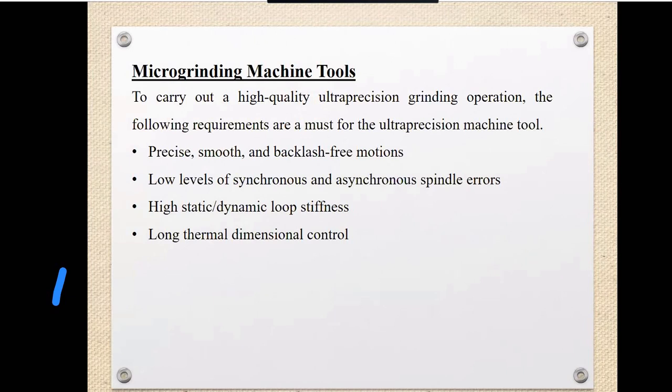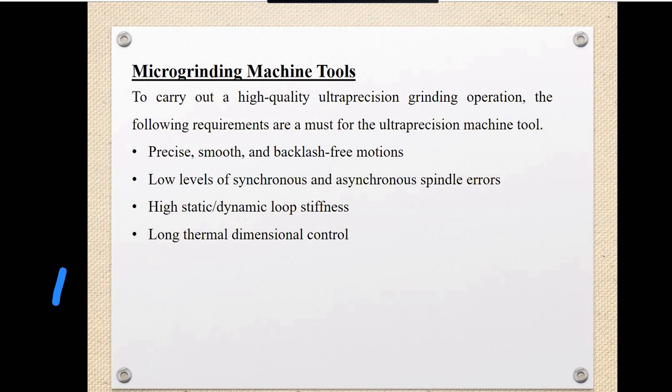Sometimes they are used for ultra precision grinding, able to produce high optical quality microstructured surfaces. Optical quality means very high quality for the microstructure surfaces. This can also be used for forming of precision dies.